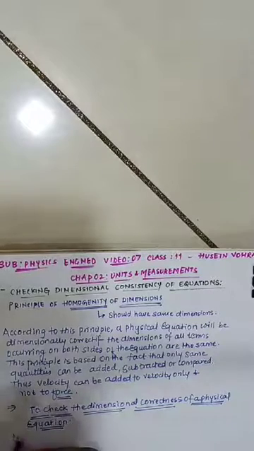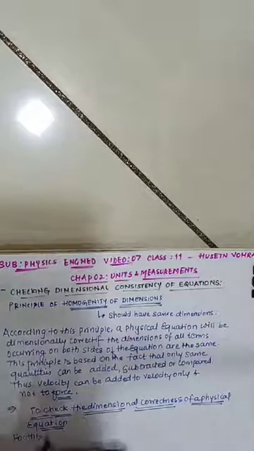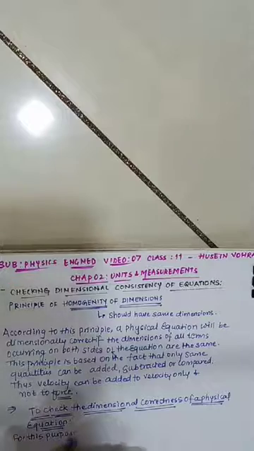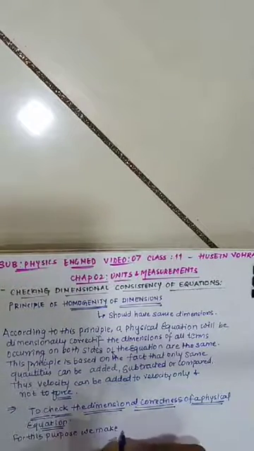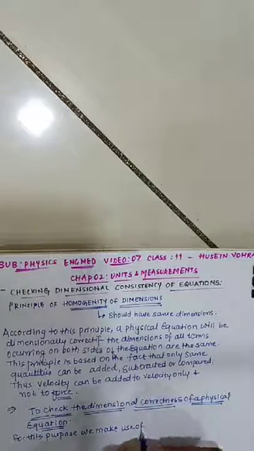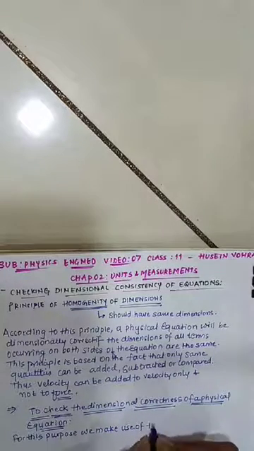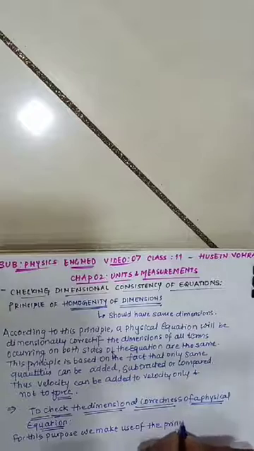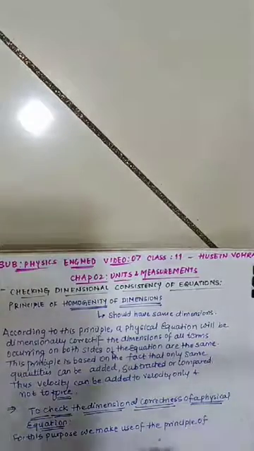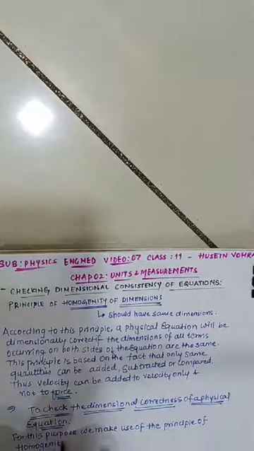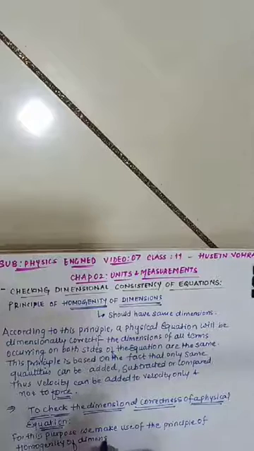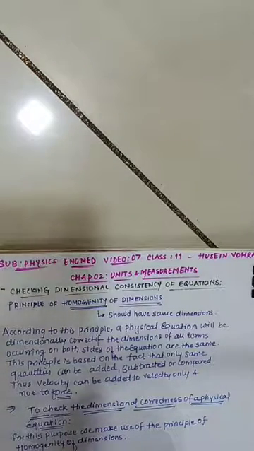For this purpose we make use of the principle of homogeneity of dimensions. We'll use the principle of homogeneity of dimensions in order to determine the dimensional correctness of a physical equation.